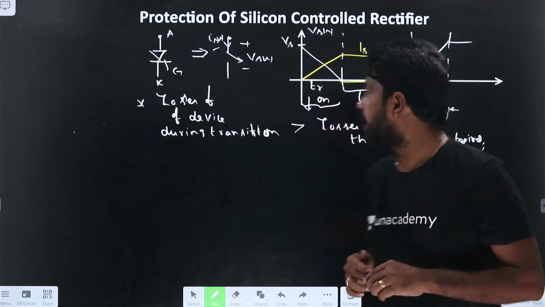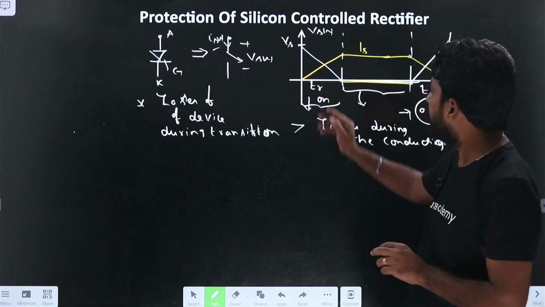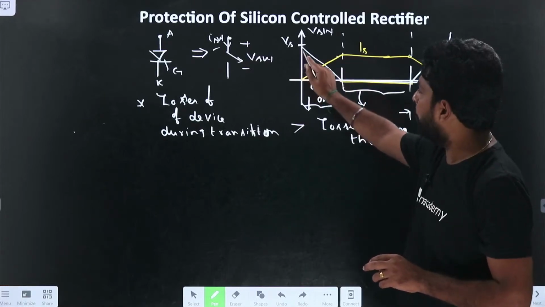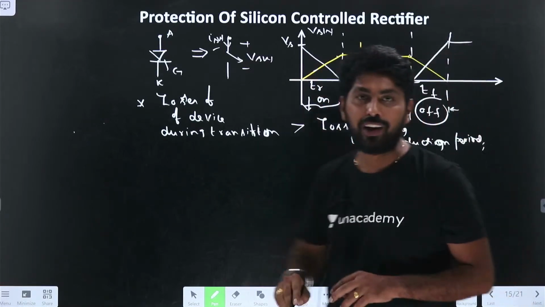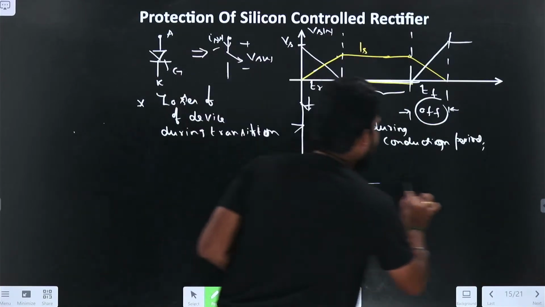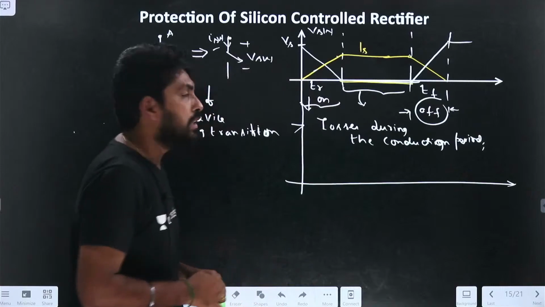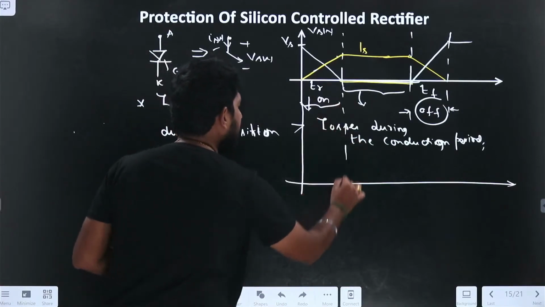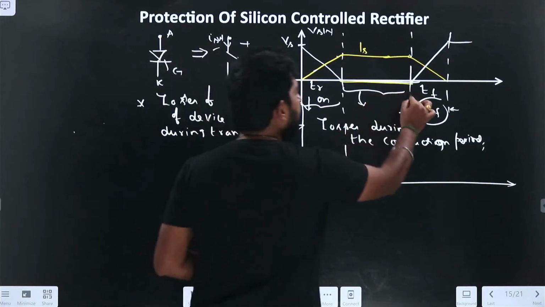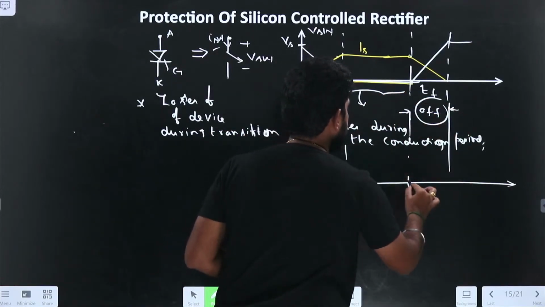So if you observe here, what is happening? The voltage is increasing, the current is increasing, and then the voltage is decreasing. If I find the power losses for this, how would the power losses be? In this case, the switching losses will be like this. If I draw it, the switching losses will be like this.